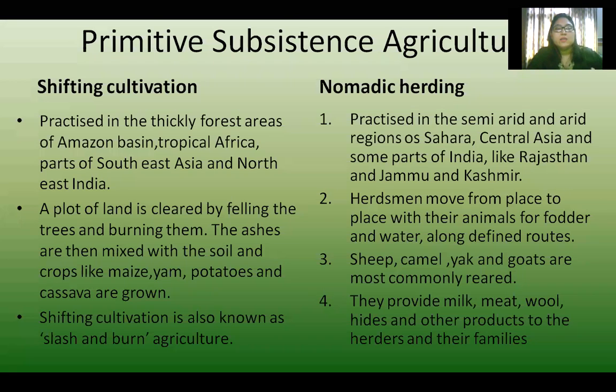Okay, so what is done here? So I told you the regions where this shifting cultivation is done. So a plot of land is cleared, or can anyone tell me if you have any idea? What is shifting cultivation? What is this slash and burn agriculture? Okay, Ravnoor. First of all, some part of land like forest is cut down, and then it is burnt. Very good.